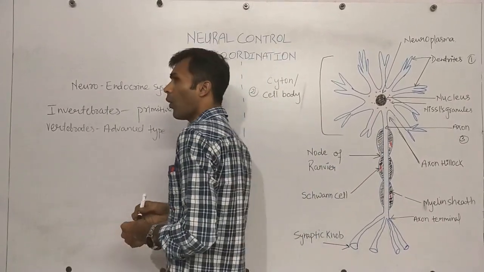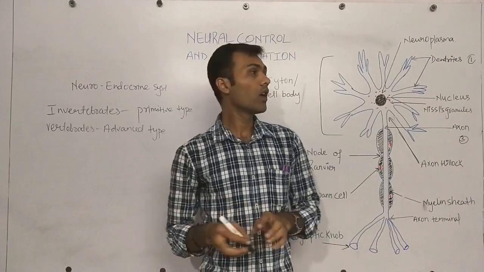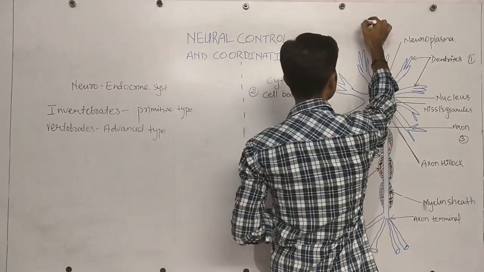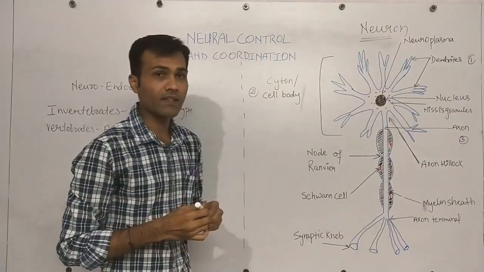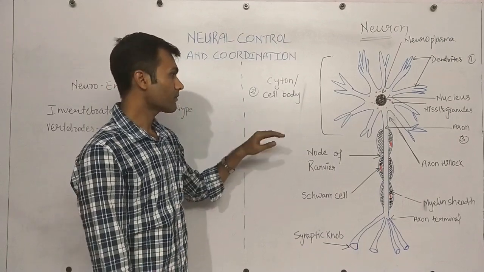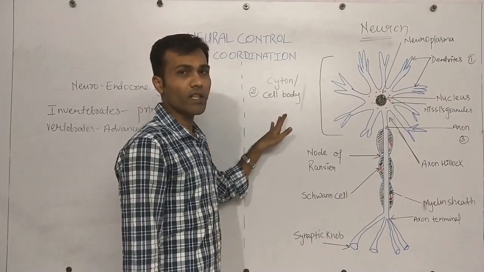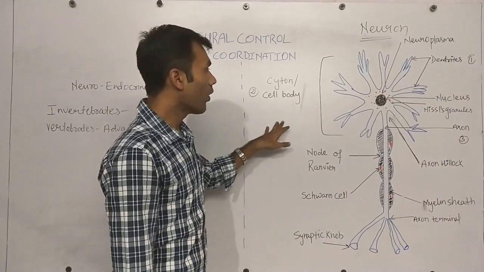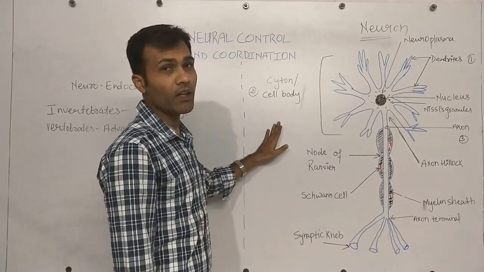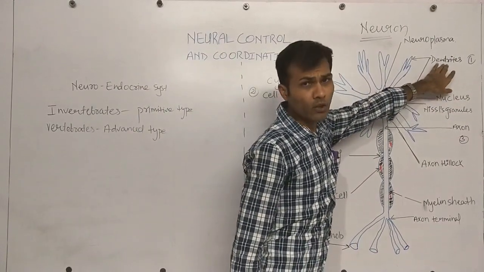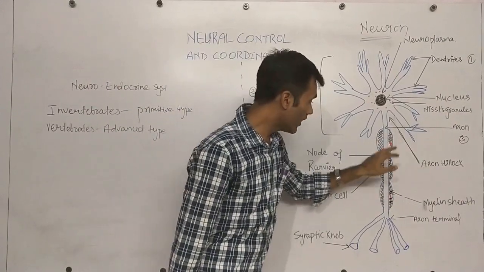Now, what is the nervous system? The nervous system is made up of a highly specialized cell called the neuron. This is a neuron. It is a very highly specialized cell found in vertebrates. There may be hundreds of billions of neurons in the human body, and most of them are found in the brain. On the basis of structure, the neuron is the longest cell of the body. A neuron can be divided into three parts: dendrites or short processes, cyton or cell body, and axon or the long process.